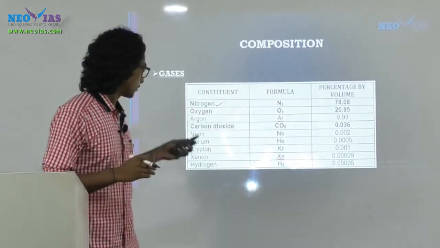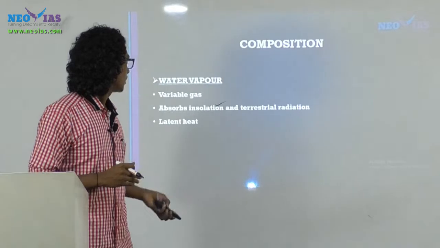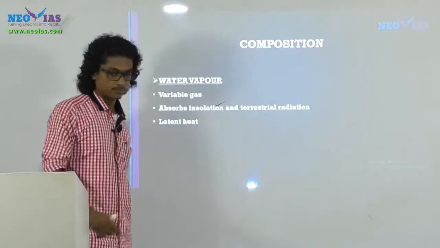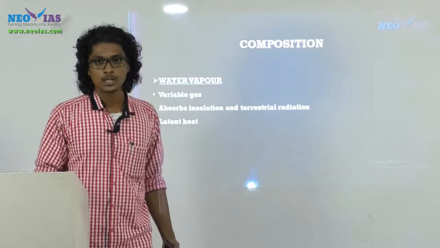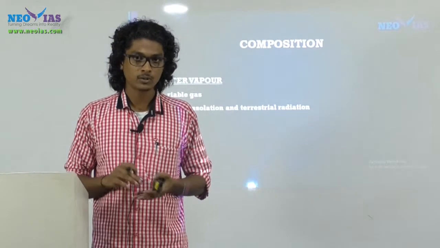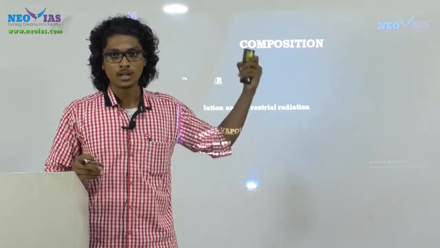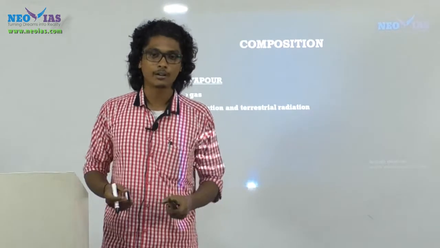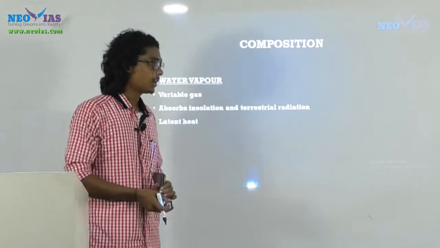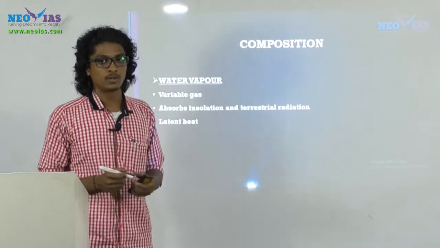Fine. Now next, let's look at water vapor. See, first of all, its state. The state of water vapor is gas, but even then it is not included in the previous list, right? It's because the percentage of water vapor is variable; it's not constant anywhere in the world.